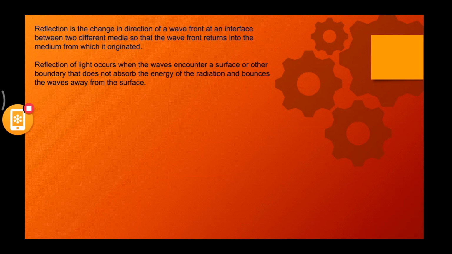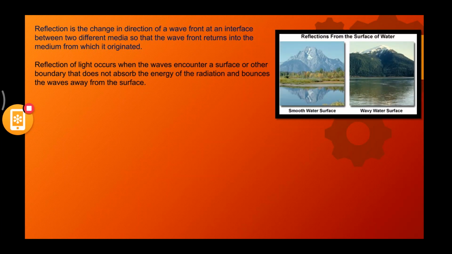Okay, so reflection of light occurs when the waves encounter a surface or other boundary that does not absorb the energy of the radiation and bounces the waves away from the surface. Everybody understood this? The wall is not absorbing any energy, right? Wall is acting like a plane. It is not at all absorbing any energy. It is actually sending back the ball as it is. It is not changing the shape of the ball or changing the size of the ball. It is sending the ball as it is towards B. Yes. Okay.